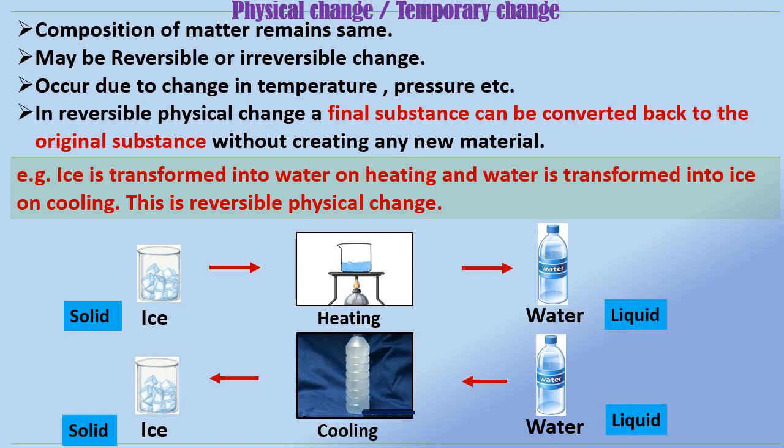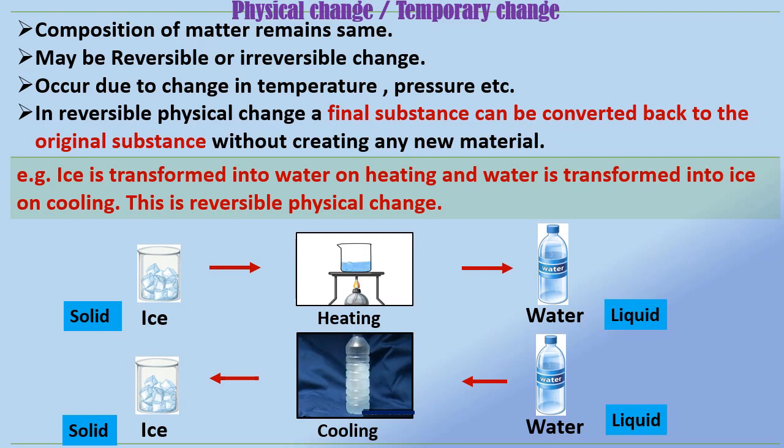That is, state changes from solid to liquid and from liquid to solid. No new substance is formed and no chemical reaction occurs during the melting of ice and freezing of water.